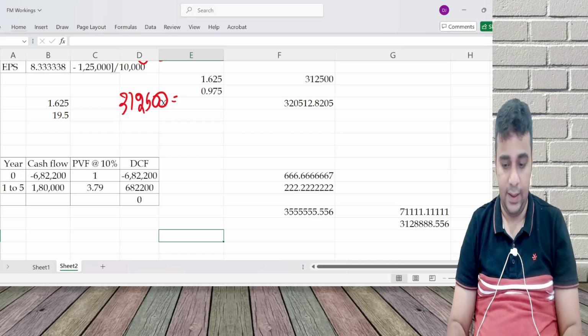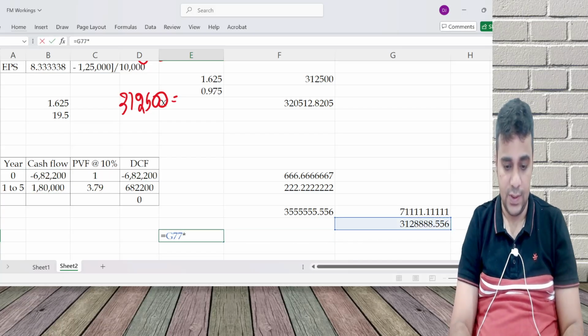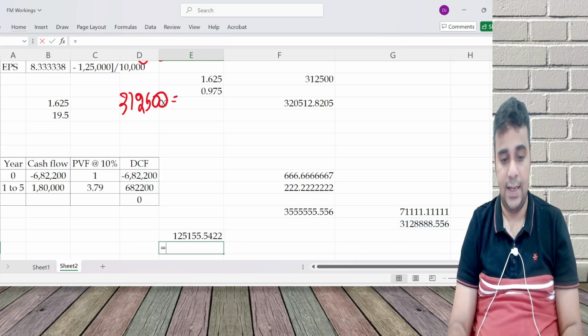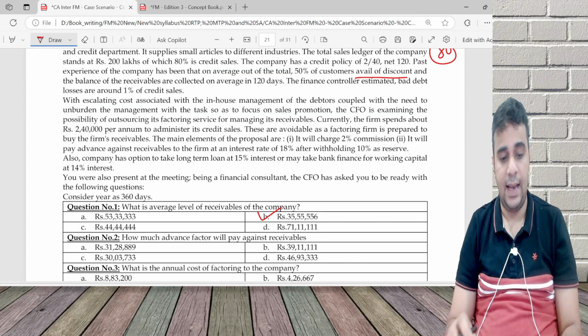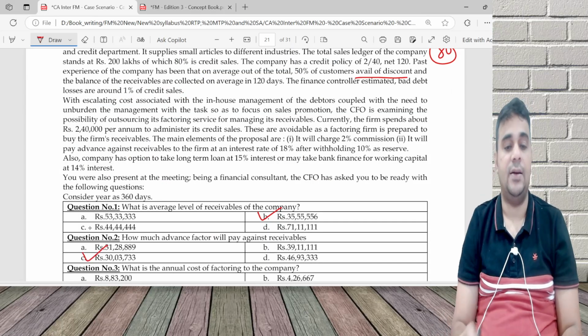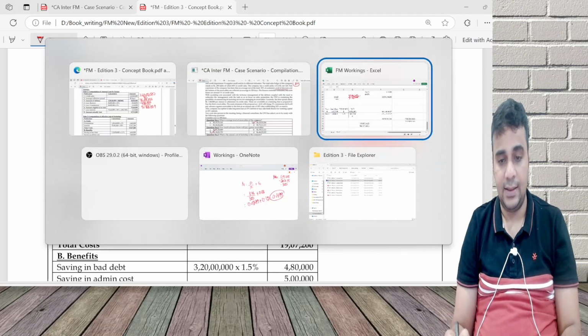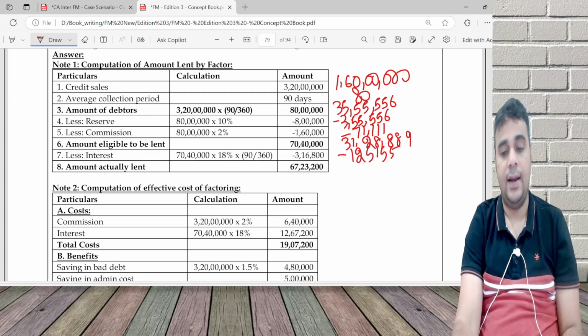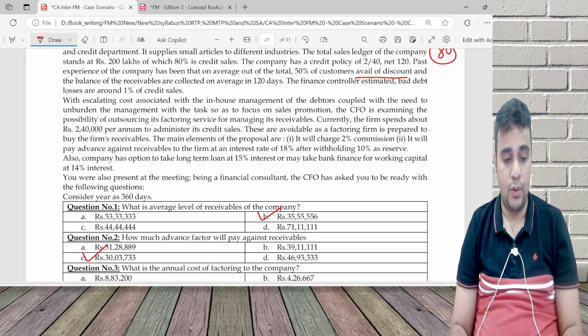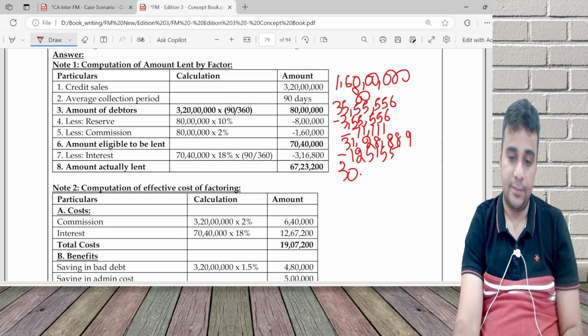So on this 18% interest for 80 days, the net amount lent will be 30 lakh. I'll deduct the interest portion. Interest portion is 125,155. Net amount lent is 30 lakh.